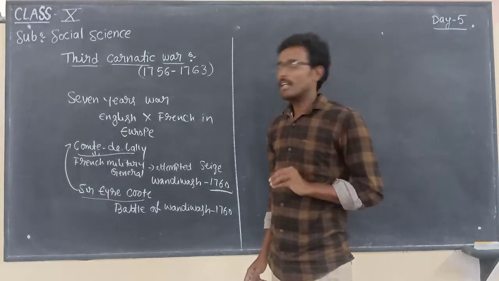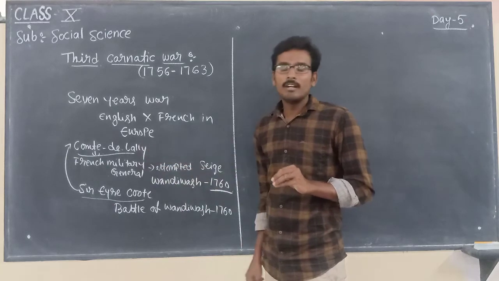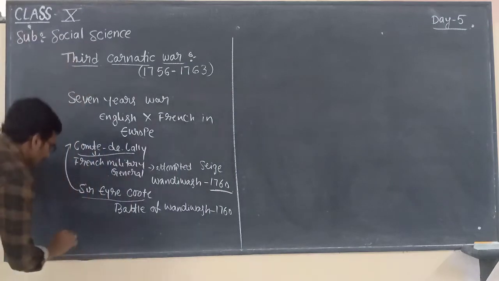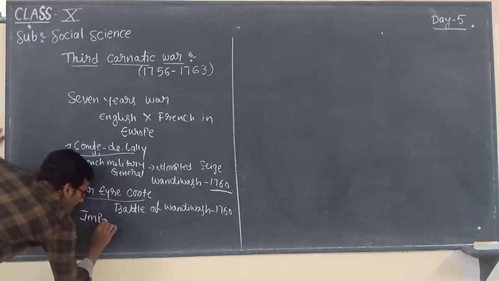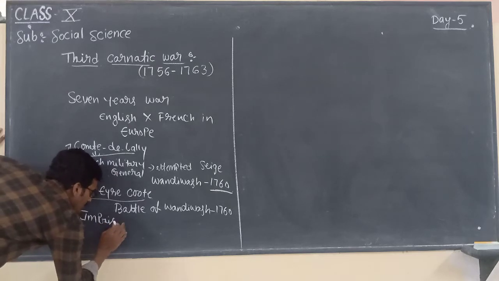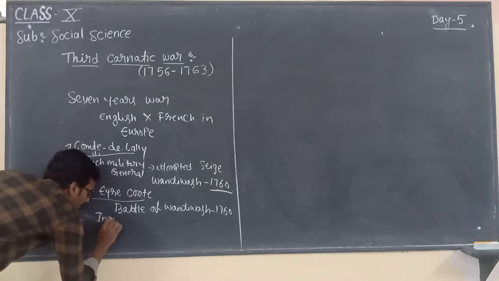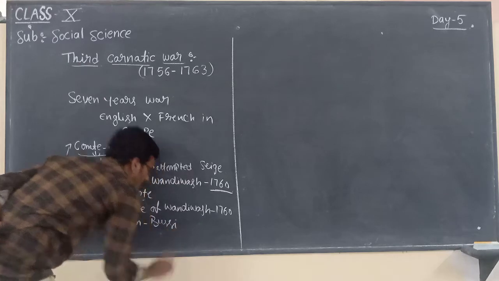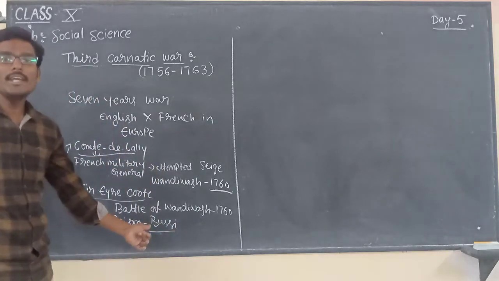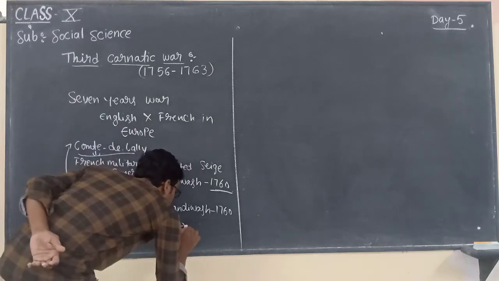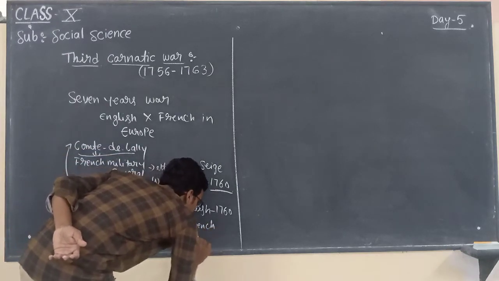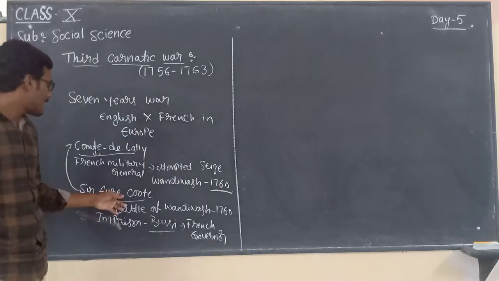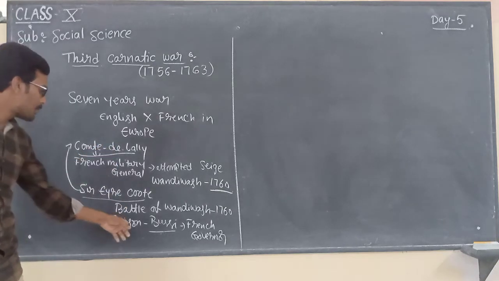In this battle, Sir Eyre Coote defeated Count de Lally and imprisoned Bussy.